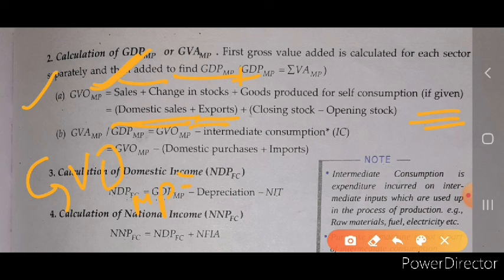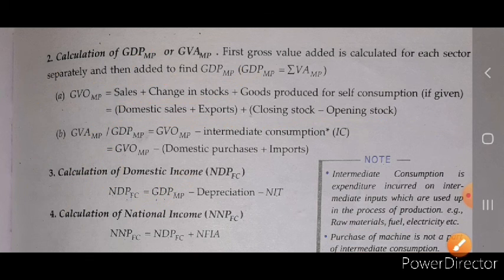Whenever we are exporting any commodity, it will lead to profit for our company because we get the foreign currency. So we add the domestic sale plus export to calculate the value of sales. Plus, whenever change in stock is not given in the question and opening and closing stock is given, what we will do is closing stock minus opening stock to calculate the value of change in stock. So from that we calculate the value of GVO at market price.